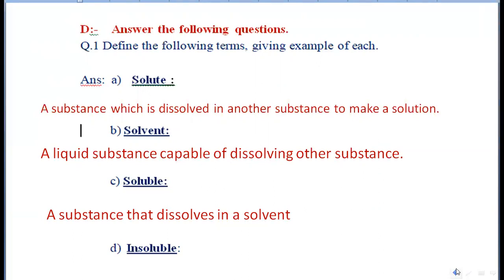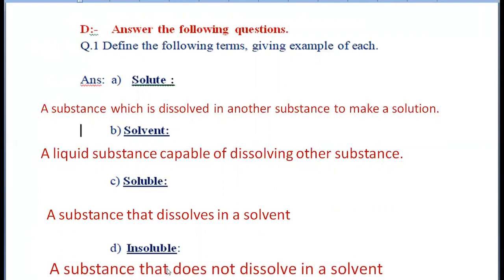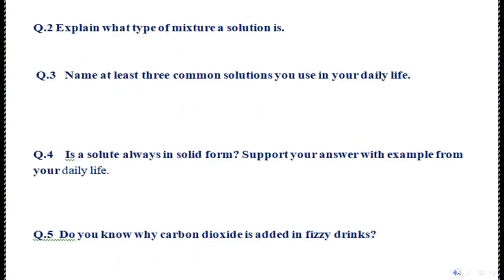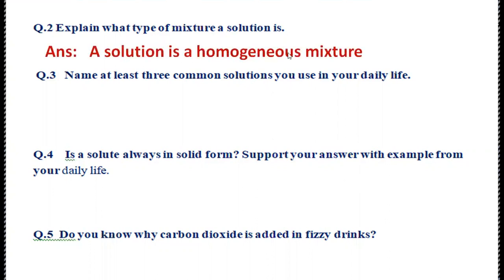And what is the definition of insoluble? A substance that does not dissolve in a solvent is called insoluble, like sand, chalk powder. Next is question number 2. Explain what type of mixture a solution is. A solution is a homogeneous mixture.